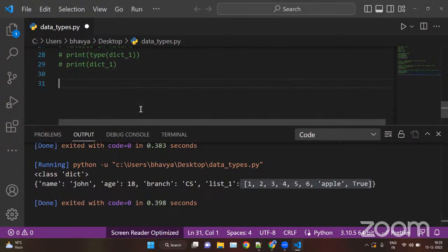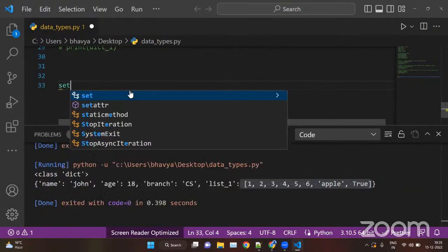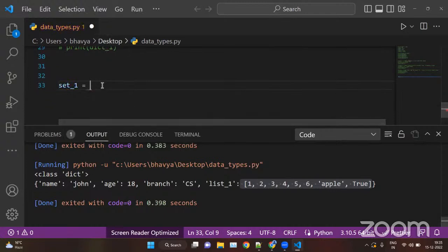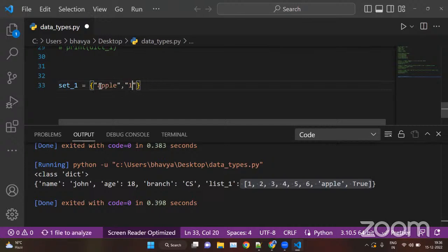Now, last we have set and frozen set. So we use set_one equal to, and we create a set in curly braces, same as dictionaries, but the contents are like a list. For example, apple, 1, 2, 3, 4, cherry, and then 1, 2, 3, 4, 5, any sort of values. Or we can store a list inside the set, or we can store tuples. For this, we keep it simple.